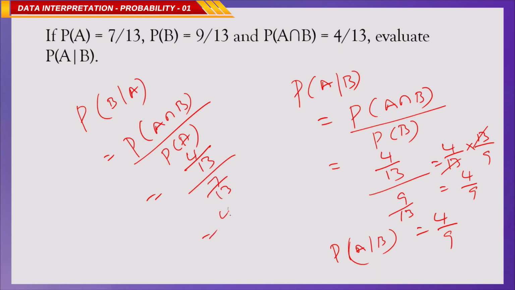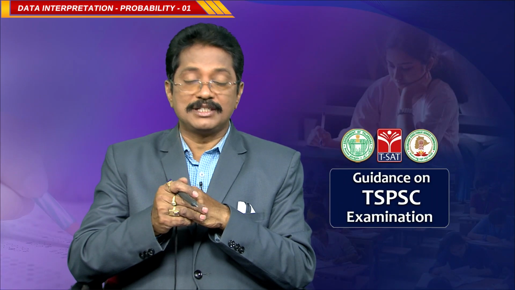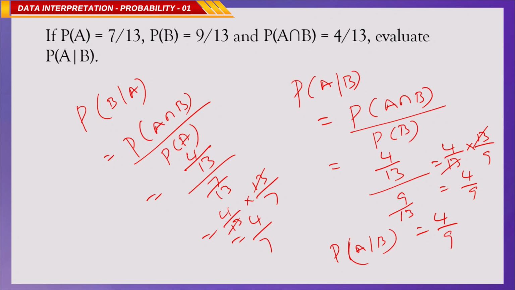Correct, means 4 by 13 times 13 by 7, 13 gets cancelled, 4 by 7. In this manner, you can calculate these values when P of A is 7 by 13, P of B is 9 by 13, and P of A intersection B is 4 by 13.